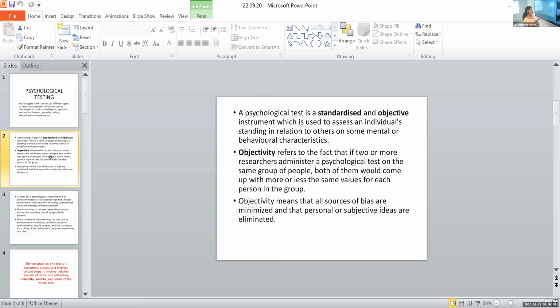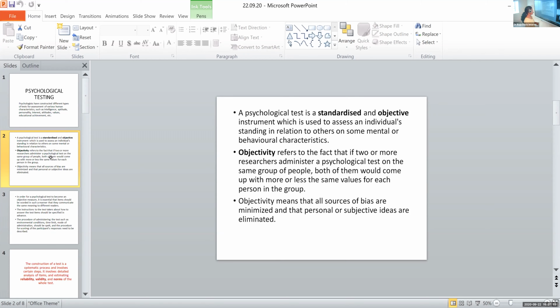Okay, so if two people are administering the same test on the same people, then they are more likely to get similar results if it is an objective test. Understood? Yes, any doubts? Any doubt? Can't see you. Any doubt? Taina, any doubt?